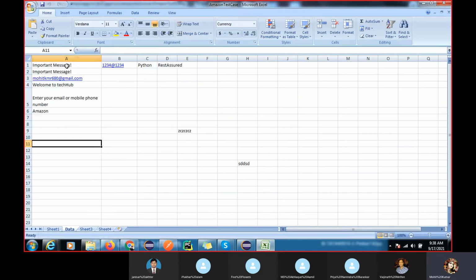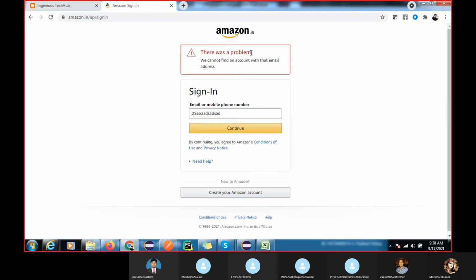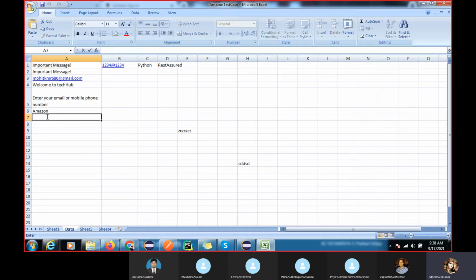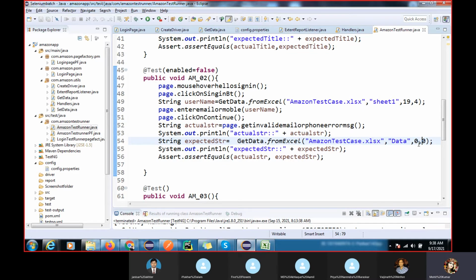This value will be read, but this is not the correct value. We can copy this text and write it here. Now what is the value? Row is 6, right? It will start from 0. So here row is 6, column is 0 only.